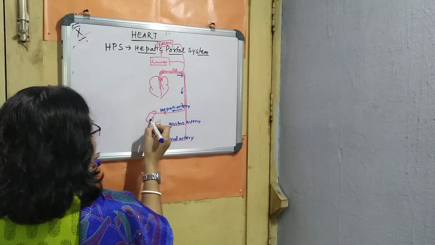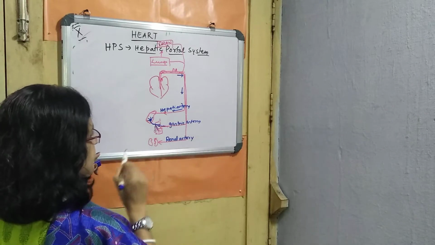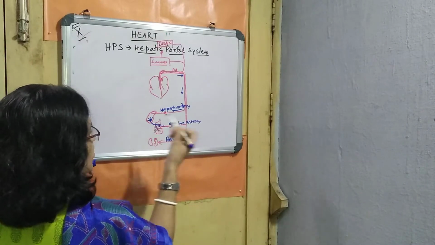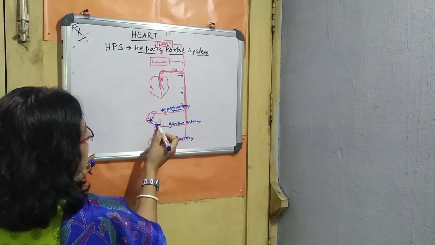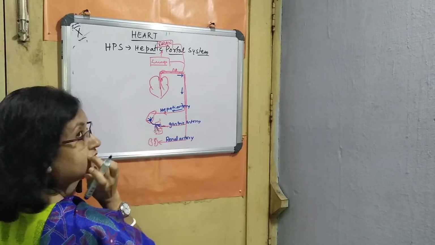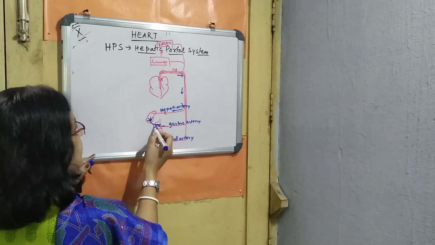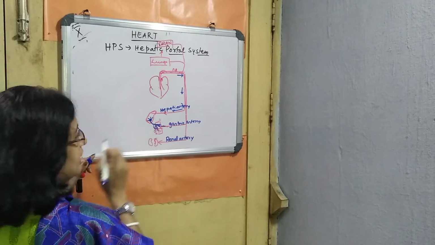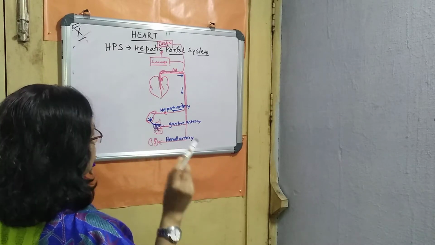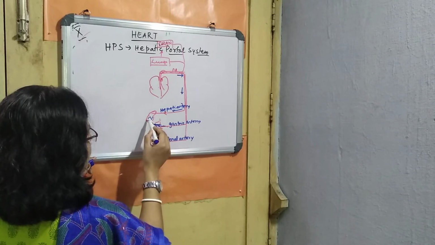After it goes to the liver, it will again branch into capillaries, because we have already learned the capillary is the only blood vessel through which diffusion takes place. So again, if I repeat, the blood capillaries are accumulating a lot of nutrients. It comes out from the gut region, meaning from the stomach, the intestine, and the large intestine, and one vein will carry this nutrient laden blood to the liver first. Then it will be broken up into capillaries.